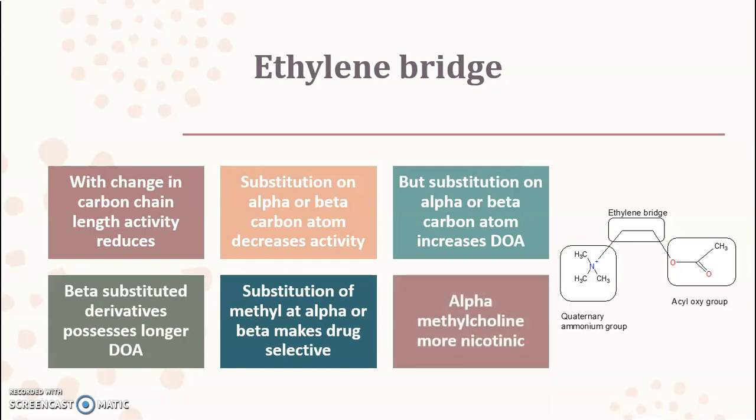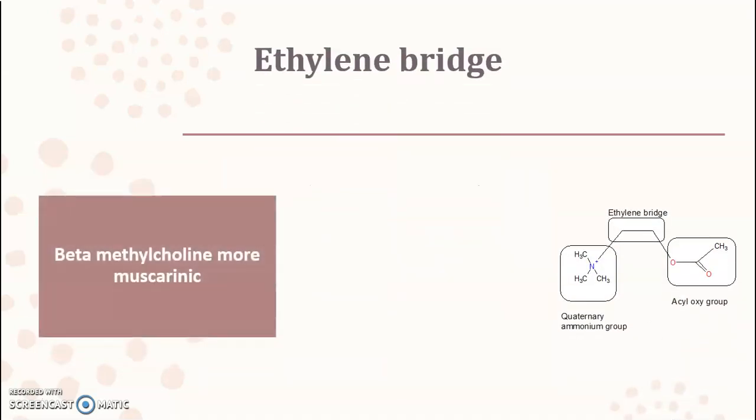Means if there is a presence of a substitution at the alpha position, the name of that drug is alpha methylcholine, which is having more nicotinic action. Means if substitution is present at the alpha position, that particular compound will be having more action toward the nicotinic receptor. Next, if the substitution is present at the beta position, for example beta methylcholine, which is having more action